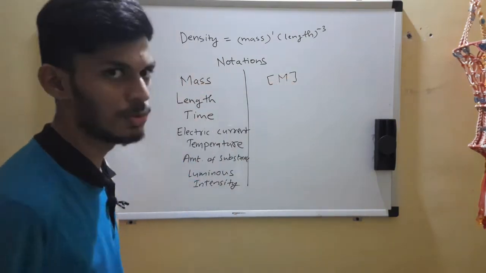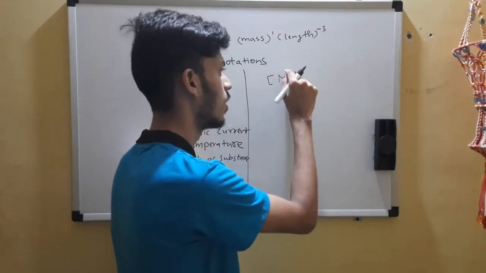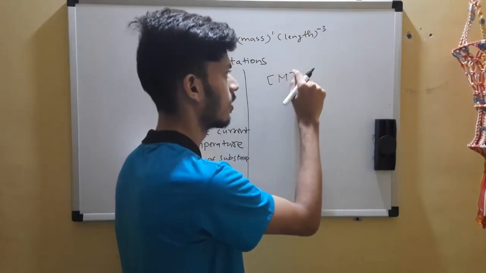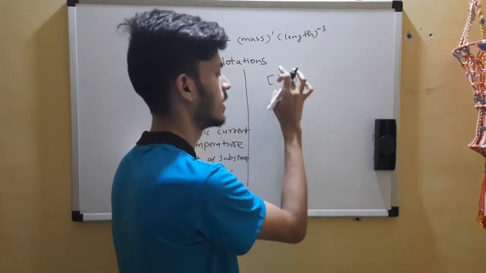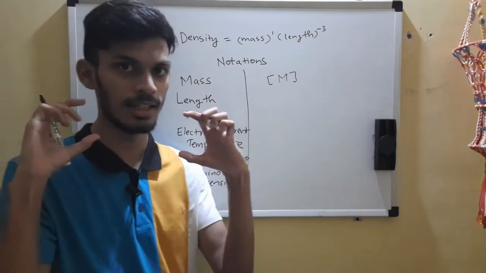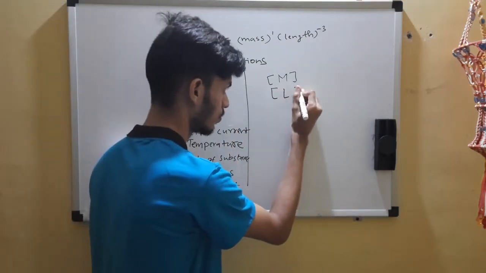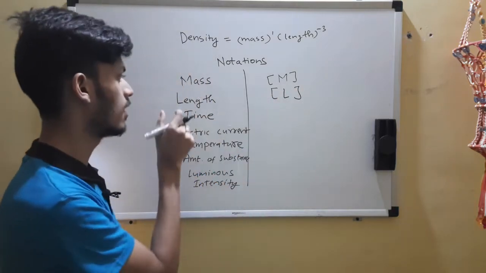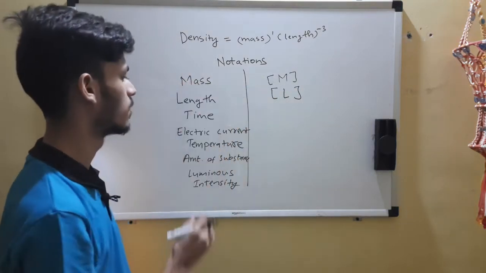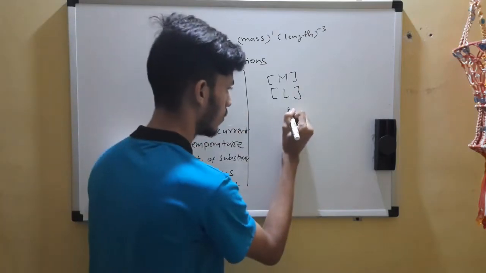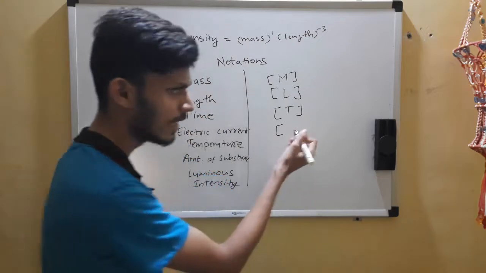Now it is understood that if it was mass to the power 2, you have to add 2 over here, like mass to the power 2. So M within the braces, this braces shows that it is a dimension. So let's come to length now. This is L. We borrow it from here. For mass, we had borrowed it from here. Time, you can borrow it from there as well. Electric current, you can think you can borrow E from here.